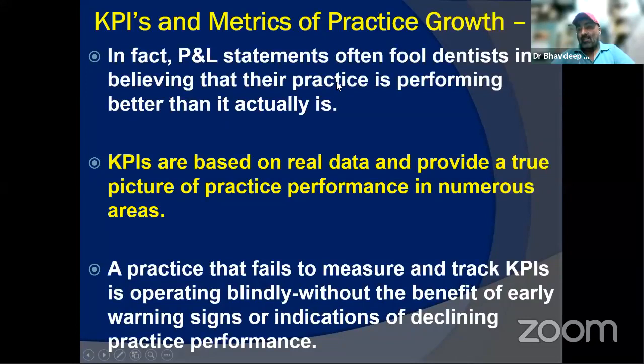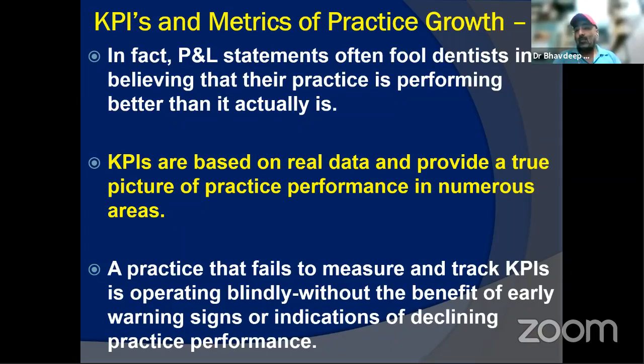And I believe your myths were broken badly by the GPM and the NPM. But KPIs are based on real data and provide a true picture of the practice performance in so many areas. And when you are not tracking your KPIs, you will ignore the early warning signs. If in some procedures your gross margins are going up to 40, 45%, accordingly your net profit margins will go down further as well.